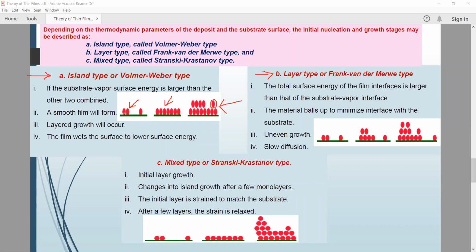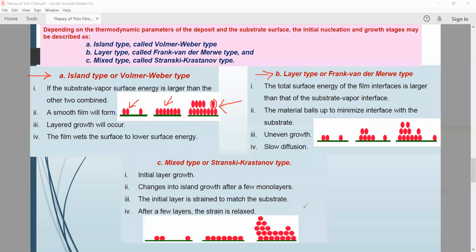So in the mixed type or Stranski-Krastanov type, microstructure evolution is formed. It means the deposition layer is in a higher range as compared to the other two types. So initial layer growth is formed as compared to the A and B parts. Here the initial layer growth is formed.